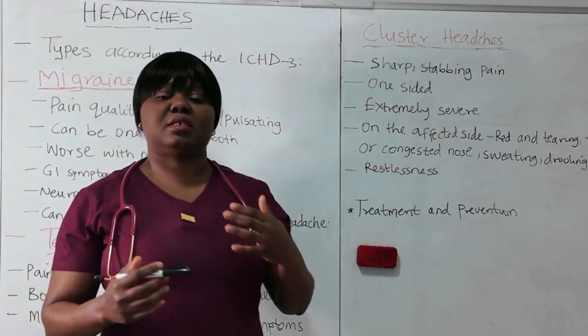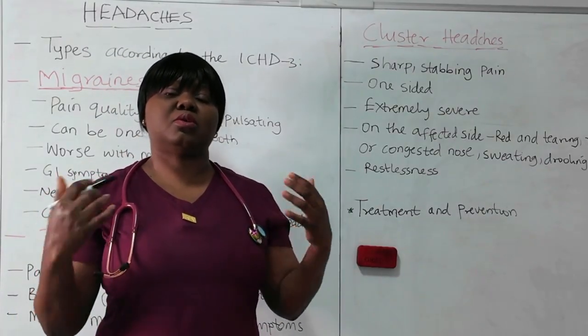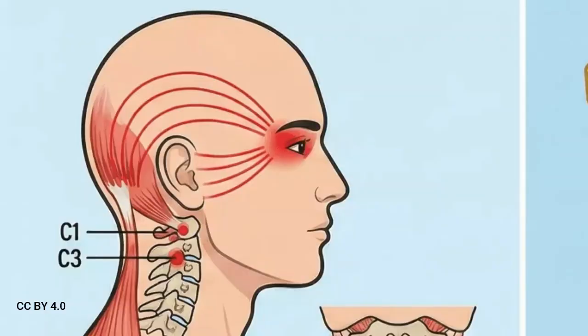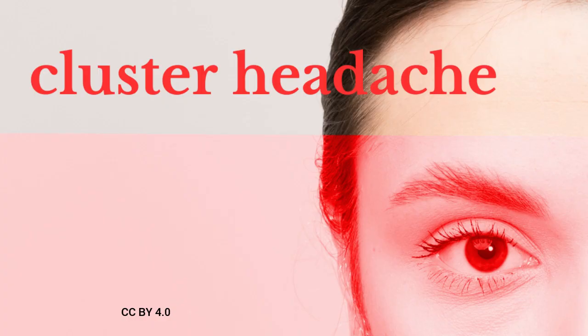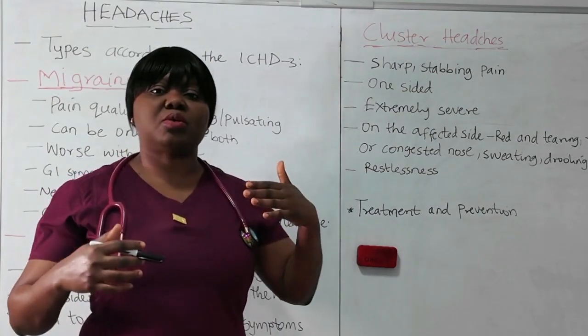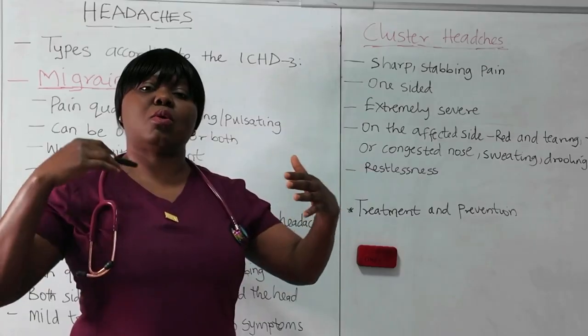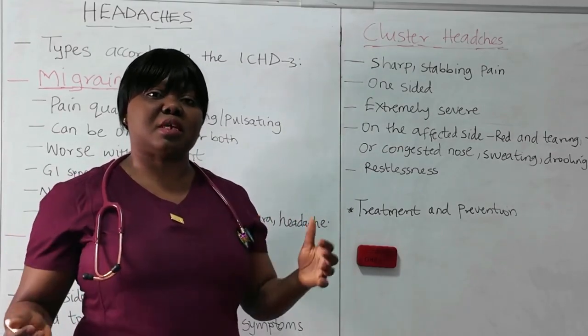Cluster headache is a hypothalamic dysfunction. So it involves the hypothalamus, also the trigeminal nerve is involved, and the autonomic nervous system. So the nose and the eye symptoms are linked to the autonomic nervous system. Now we call it cluster headache because it occurs in clusters. It occurs severally. In 24 hours, the patient can experience it many times.